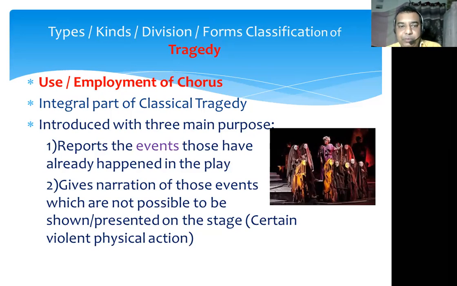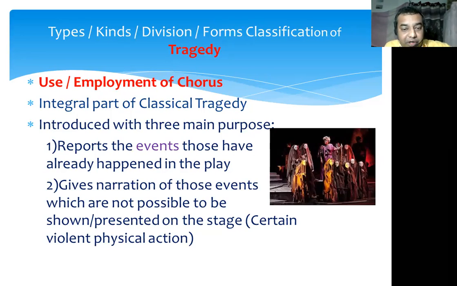The second use of the chorus was that it gives the narration of those events which are not possible to be presented on the stage. For example, during those days, dramatic activity was not that much developed. The scenes of flood, fire, bloodshed, violence, and big battles were very difficult to show on the stage.